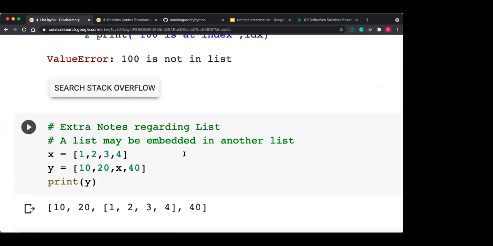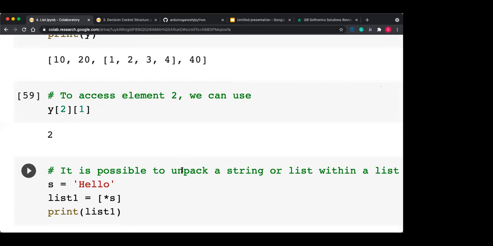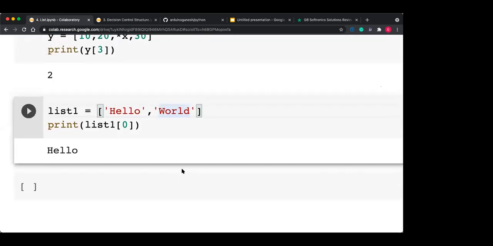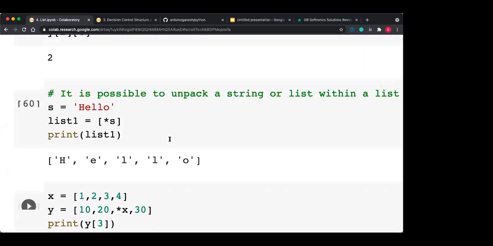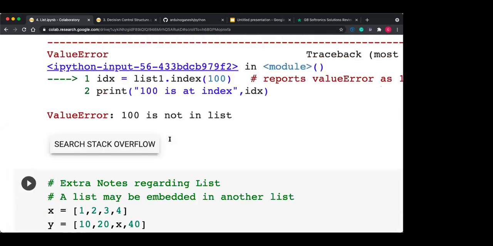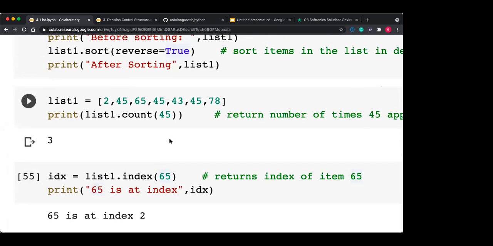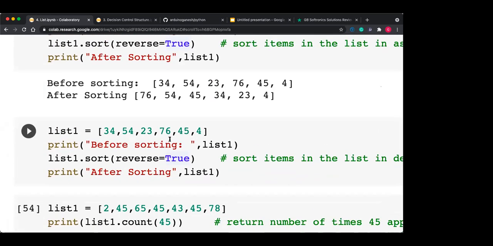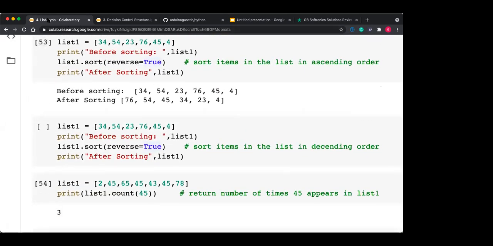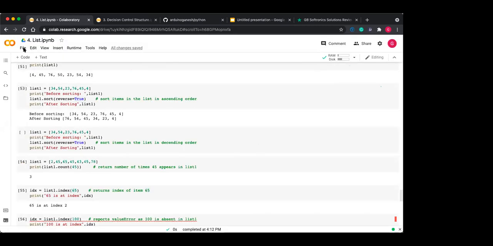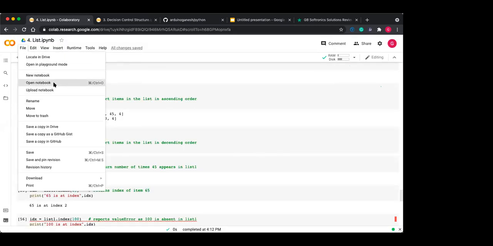So I'm again waiting for 2 minutes. Any doubt in the list? Tell me. Yes, any doubt or any topic or any function, if you understood, or if you have any confusion in any statement or any function. So we will move towards the next one, and that is the tuple.